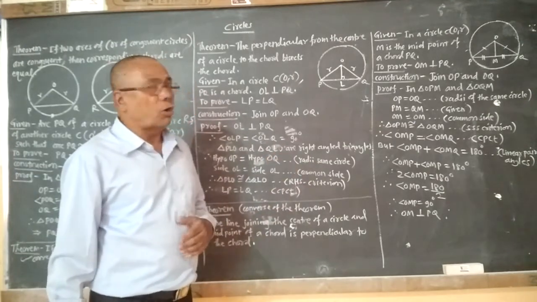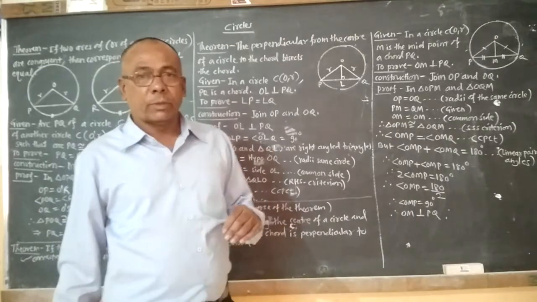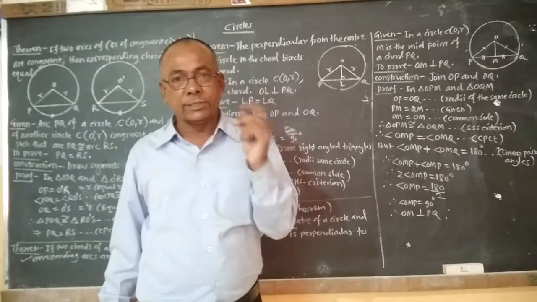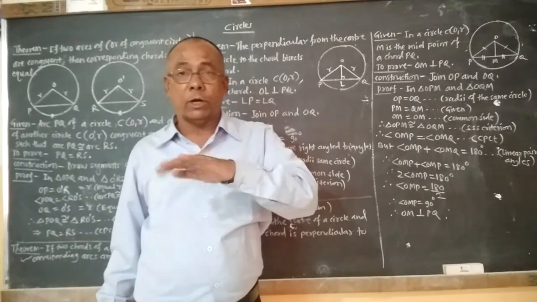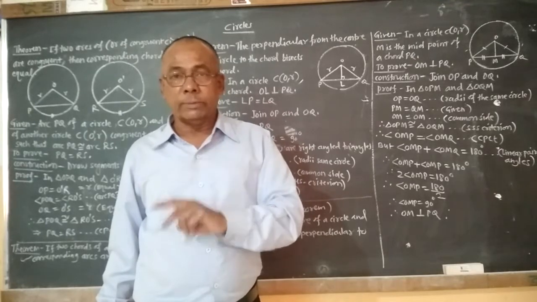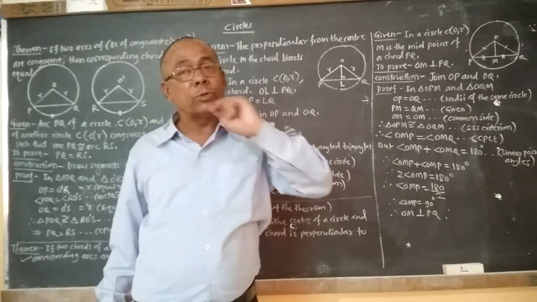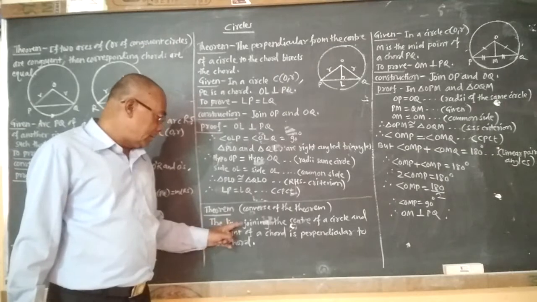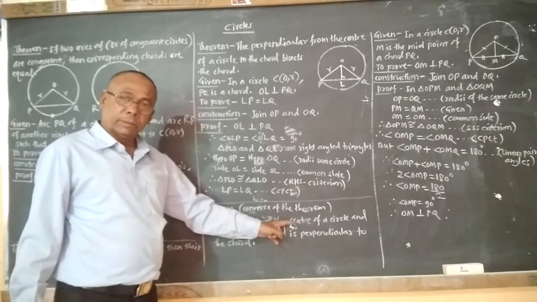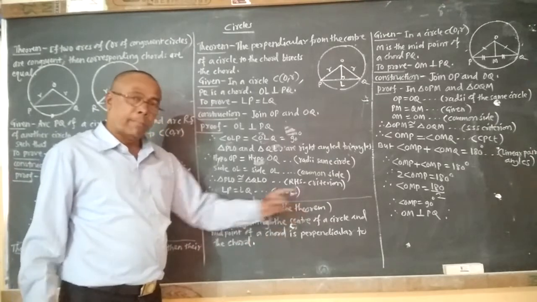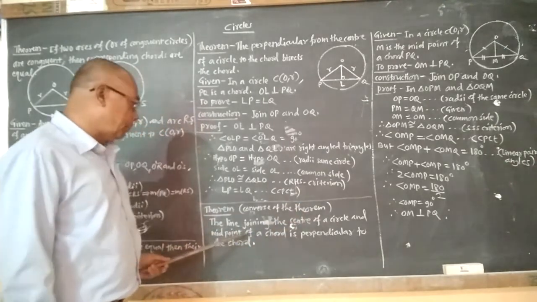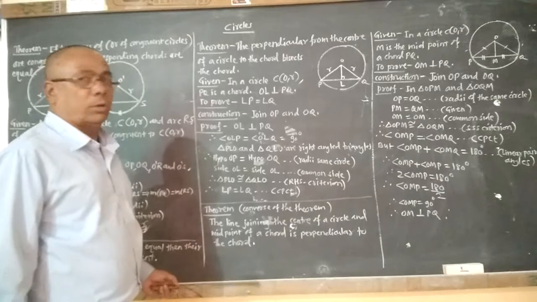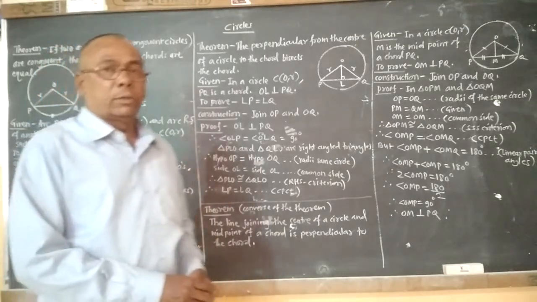Here in the converse of the theorem, it is stated that the line segment joining the center and the midpoint of the chord is perpendicular to the chord. So here converse of the theorem, that is the line joining the center of a circle and midpoint of a chord is perpendicular to the chord.